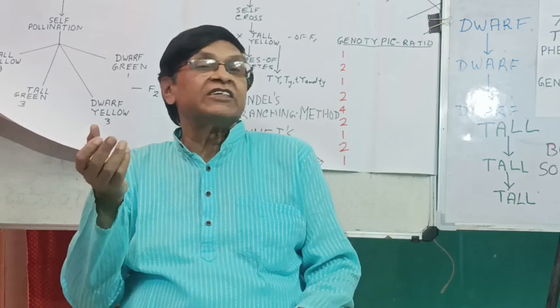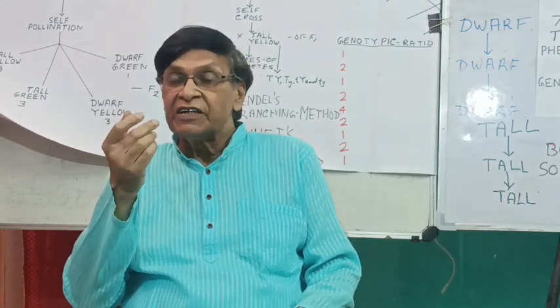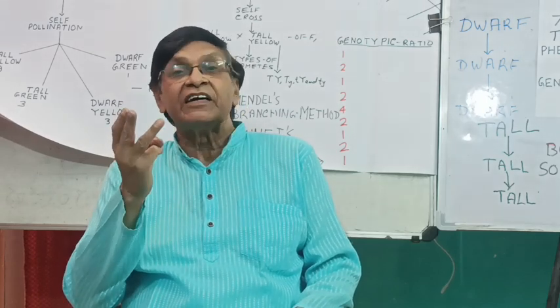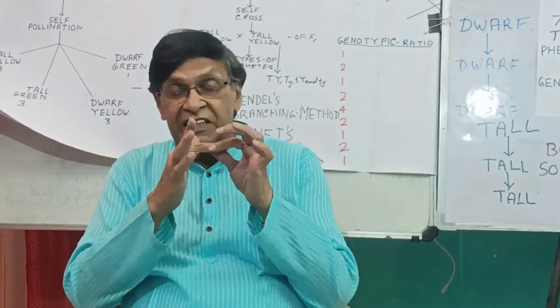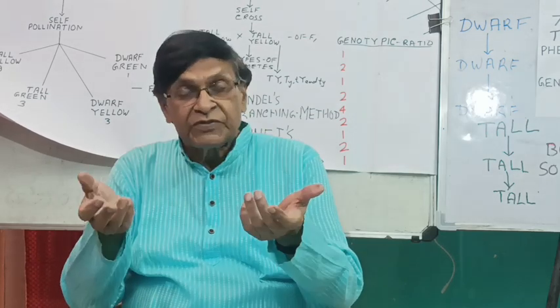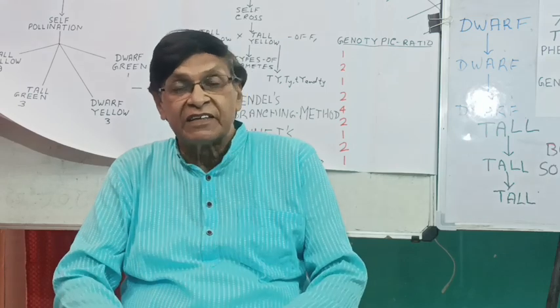32 years after the work of Mendel, in 1902, 3 different scientists of 3 different countries, De Vries, Schermark and Correns, performed some similar experiments and they got similar results.